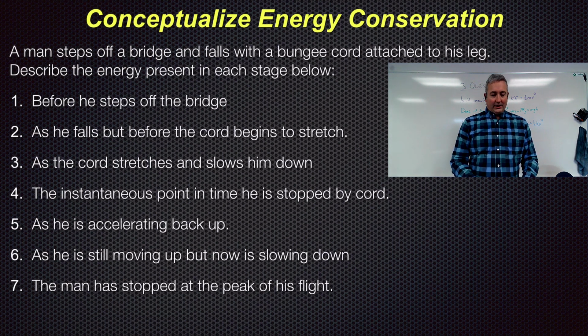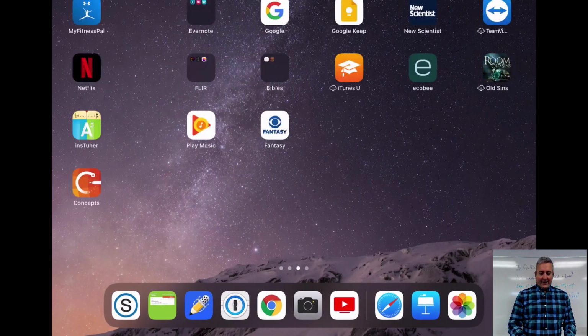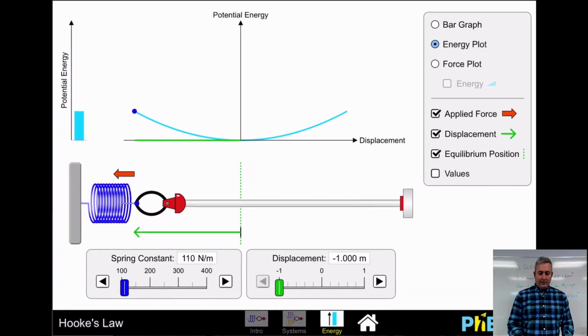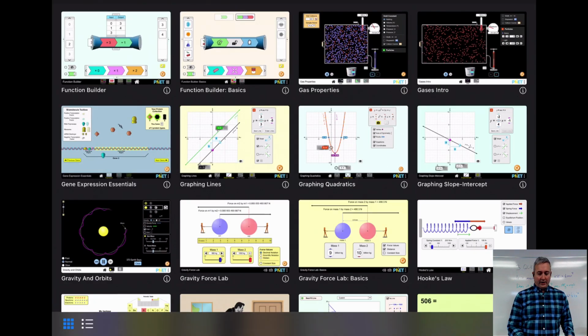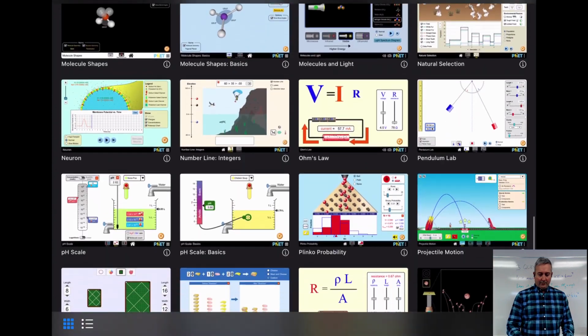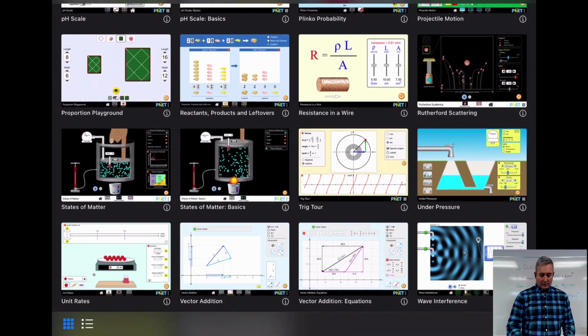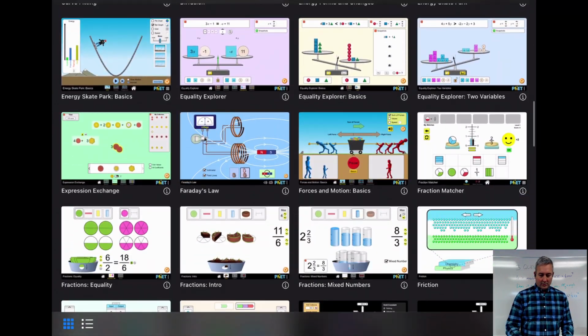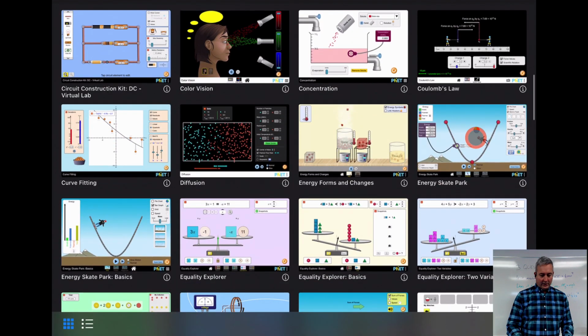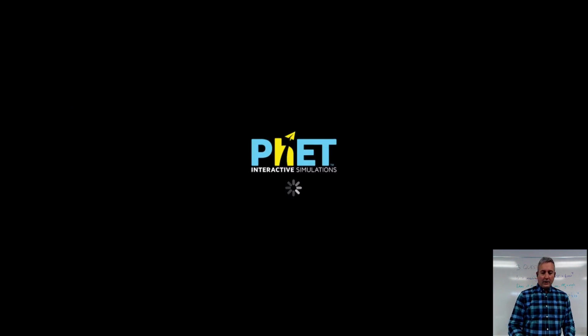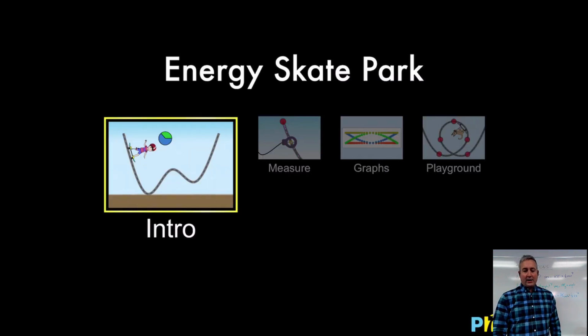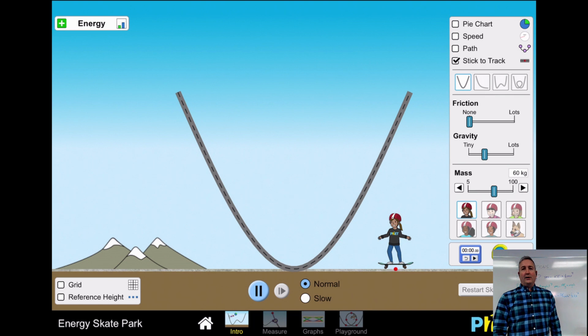And then finally for today, we have a simulation on the PhET app on your iPad that is the skate park simulation. So if you go to the PhET app and open that up, there's our spring Hooke's Law thing, but we go to skate park challenge. Where'd it go? There we go, energy skate park, right there. And we want you to try this out and figure out how the energies are converting from one type to another and looking at that. Play around with it, answer the questions, and that's what we got going on today.